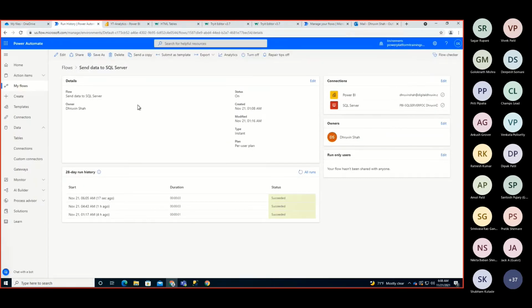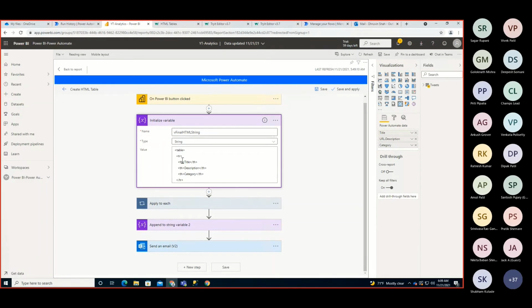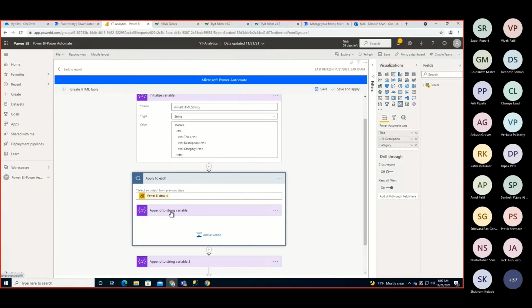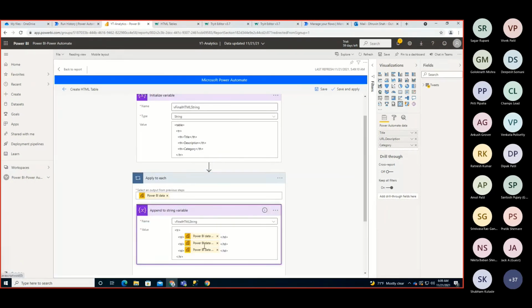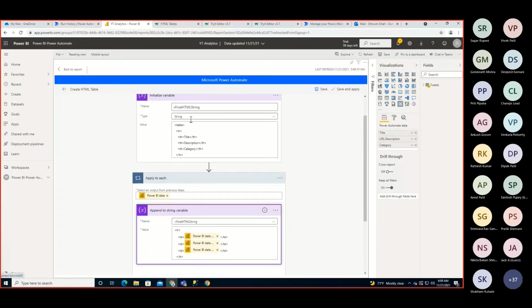To generate that string, I created one variable, final HTML string, and inside that I'm adding the table section, and one header is added statically because obviously the header is not going to change. So I'm passing the first row as header, and then doing an apply to each loop on the Power BI fields. I wanted to pass these three fields, so I'm passing those and appending that string to this variable. Another TR is generated, and that TR is appended to this table tag. So however many TRs there are, 100 TRs, those are appended over here.